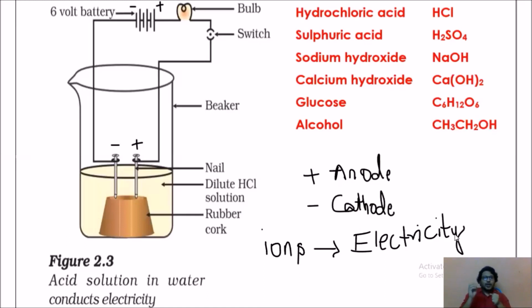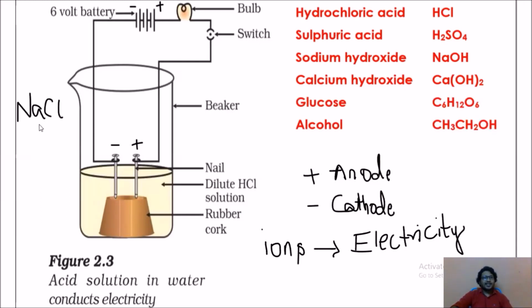Now, you can add one pinch of salt to the distilled water. Now you can observe the bulb glows. Why? Because we are adding common salt, that is NaCl. If you observe your 8th class chapter on chemical effects of electric current, you will find this experiment.